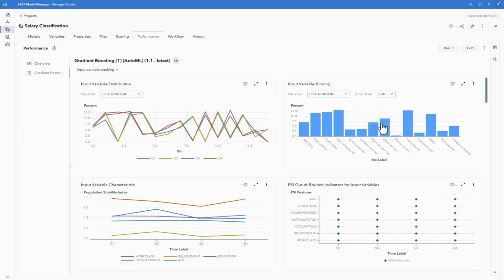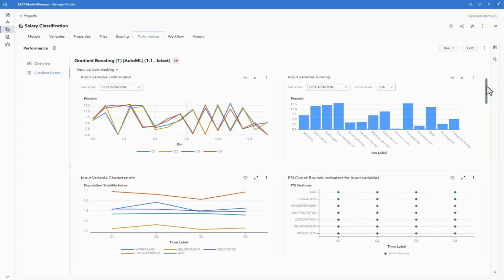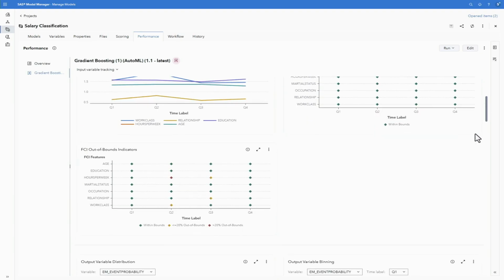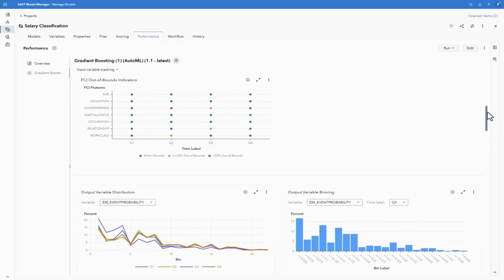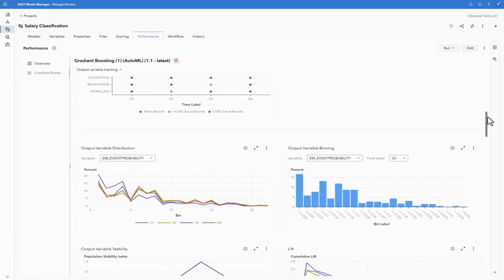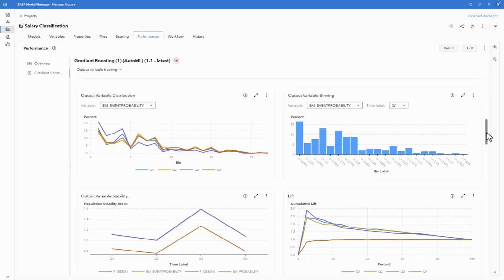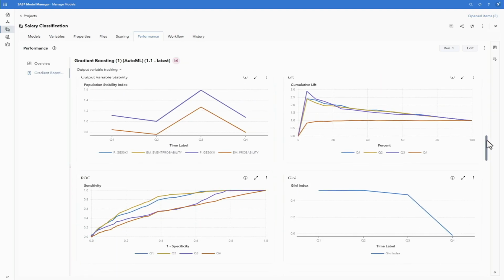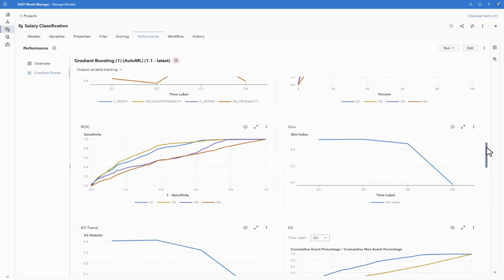And we're going to start here by looking at changes in the input variable distribution. And you can see charts like population stability index, feature contribution index. If we scroll down into the output variables, you'll see the changes in the output variable distributions. These are very helpful for understanding potential causes of decay or potential decay down the line.